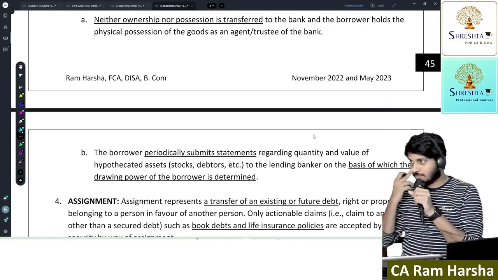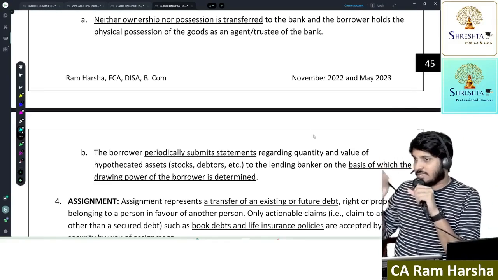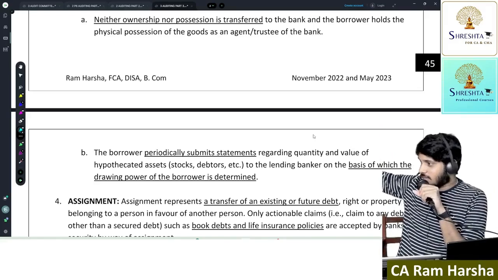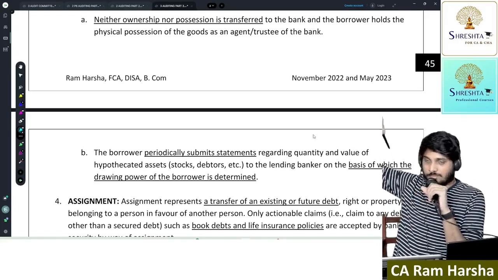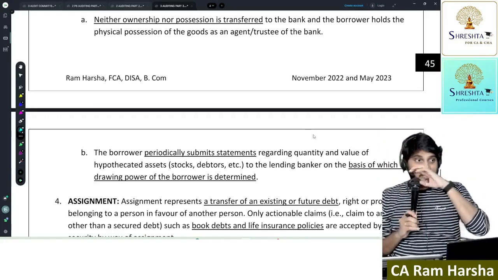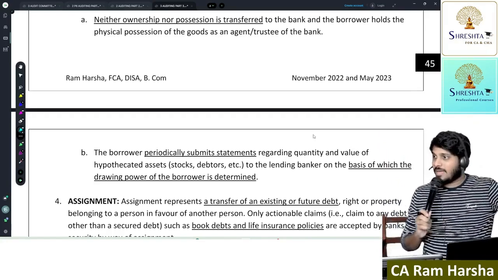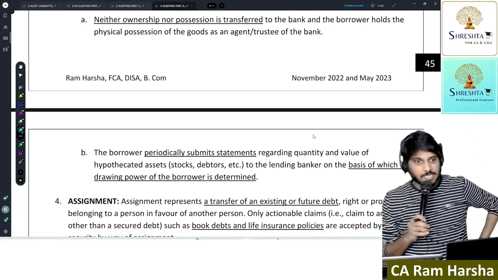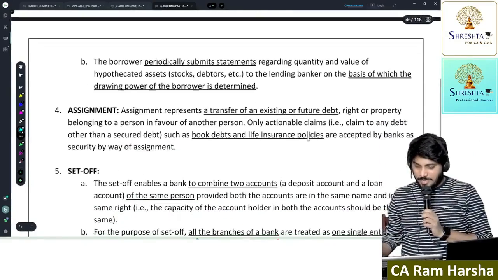In current assets, the ownership is on the godown premises, like on the stock, but the stock is continuously moving. Able to understand? Here the loan is given based on the stock statement, the current assets statement, which is signed by an auditor. Able to understand? Next, assignment.